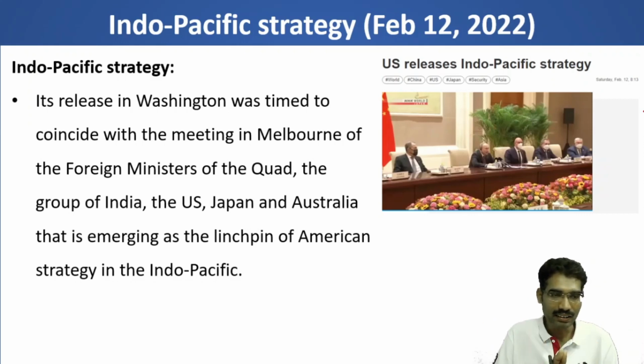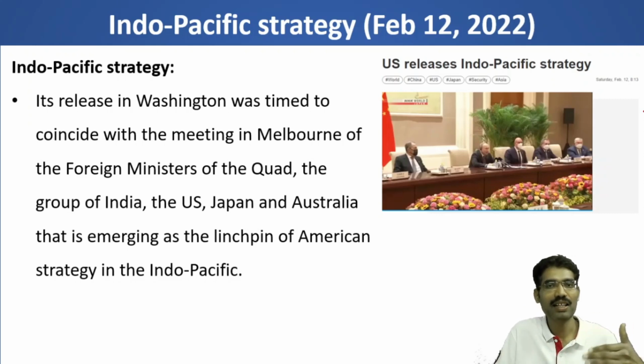The reason is America in the 20th century focused on the Atlantic Ocean. It had relations with European countries and it gave the opportunity for USA to rise and emerge as one of the superpowers of the 20th century.